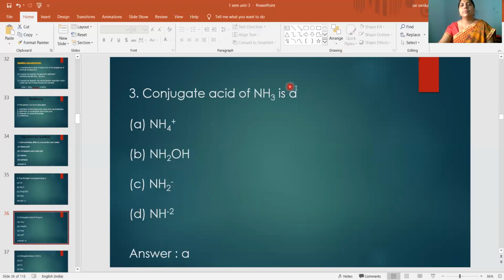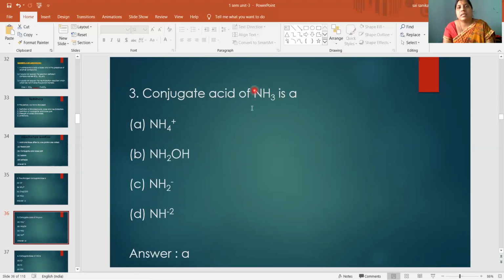Then next, come to the third question. Conjugate acid of NH3 is. Conjugate acid means when it takes a proton, what will it convert to? NH4 plus. As it is taking a proton, it is a base. From this base you will get an acid, that is called conjugate acid.